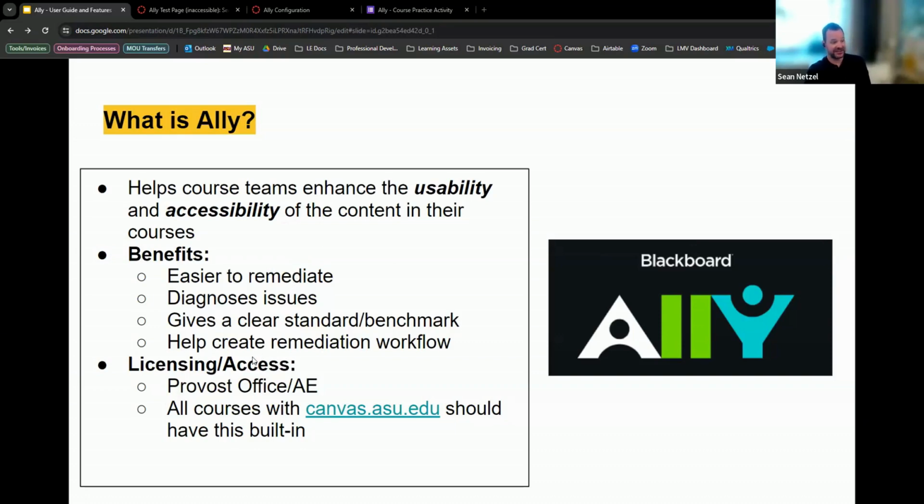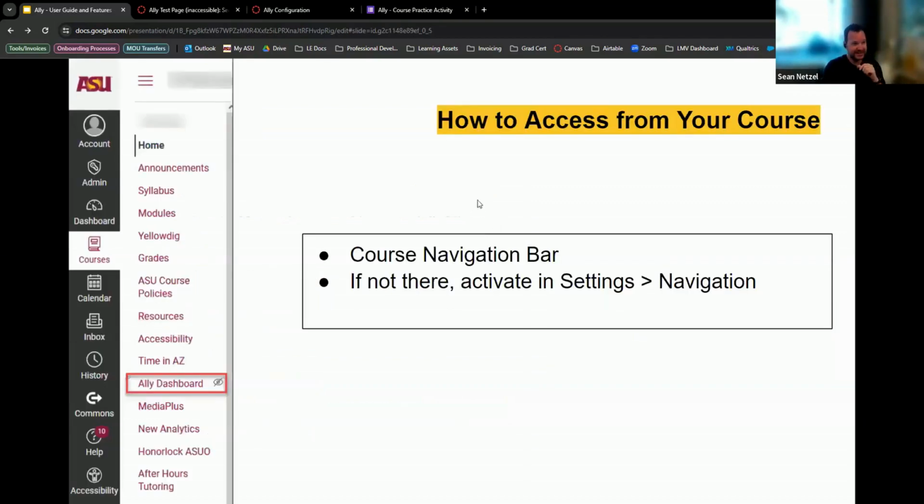The licensing and access on here as well. This is something that's provided on a university scale. It's through the provost. So everyone should have access to this built into your course through canvas.asu.edu. And how to access that. This should be something that is in your course right here.